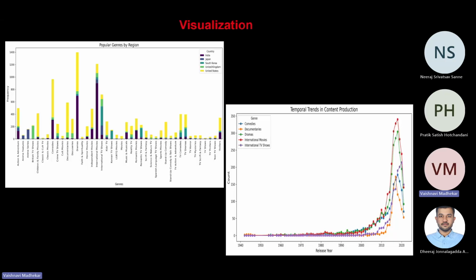The second visualization depicts a steep rise in content production post 2000, with international movies and dramas leading in recent years. Here, our hypothesis that genres are most popular among specific regions is true, whereas the hypothesis that there are identifiable patterns for increase in production for specific genres only is false.